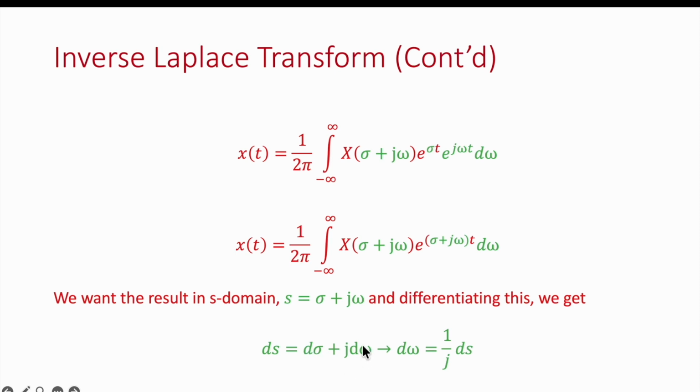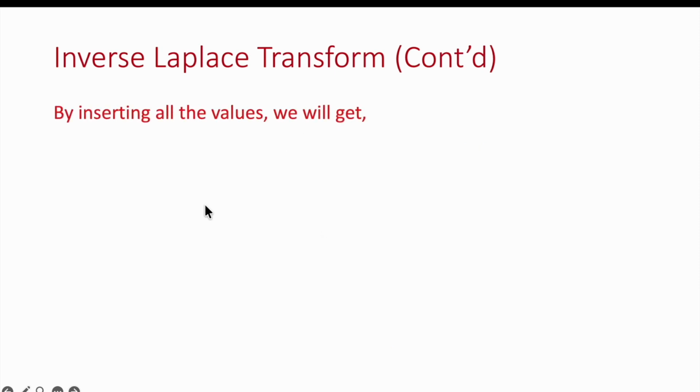That is why we can rewrite this in this format: d omega is equal to 1 over j ds. So we insert these values in this equation, and we can write a new equation: x(t) is equal to 1 over 2 pi integral X(s) e raised to power st ds by j, and this j is a constant.